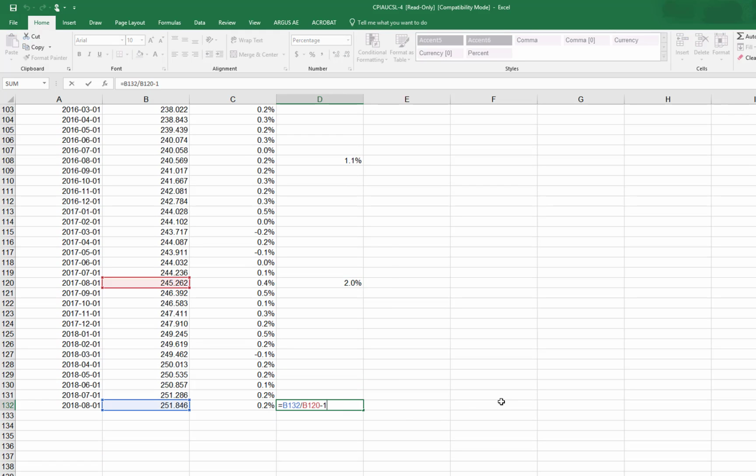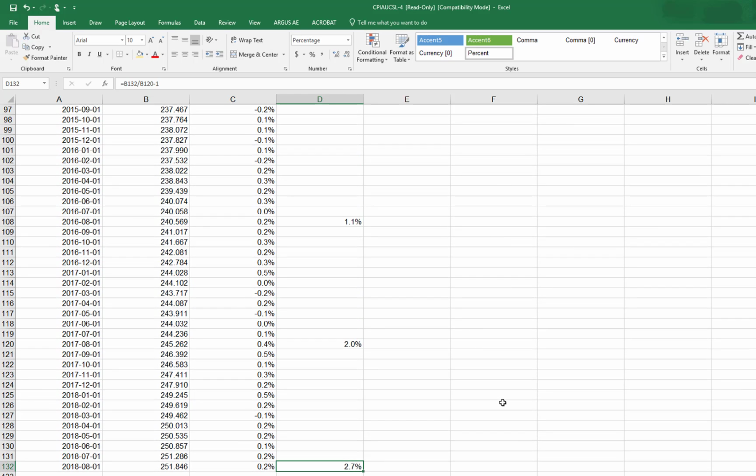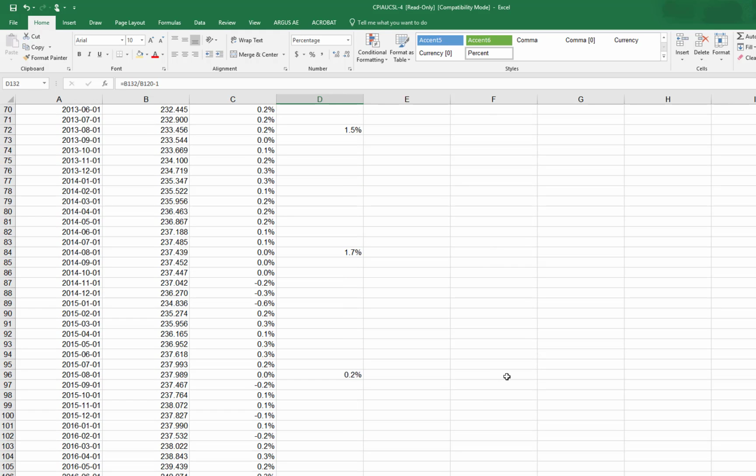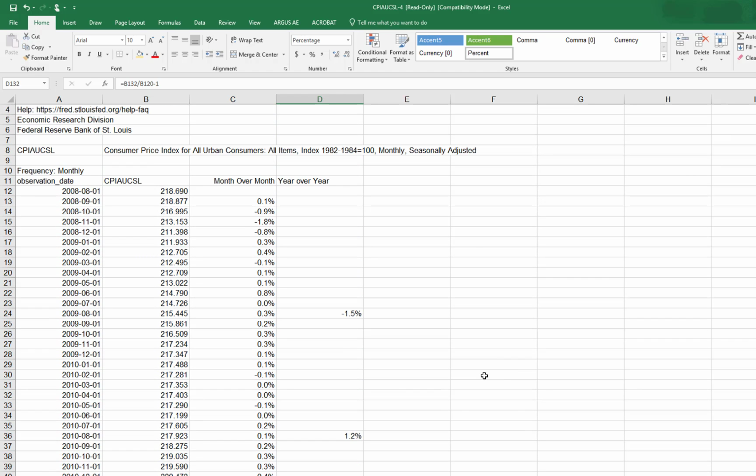So these are all of the year-over-year changes for the past 10 years. And for an inflation protected security, I would be using the CPI numbers to adjust my principal balance. Now in this case, in the case of a TIP security, we're not really concerned with year over year.